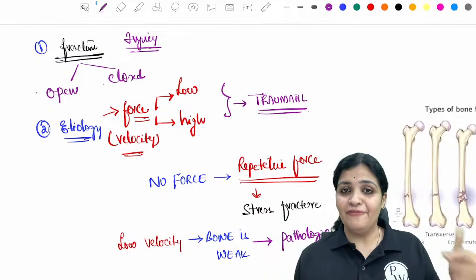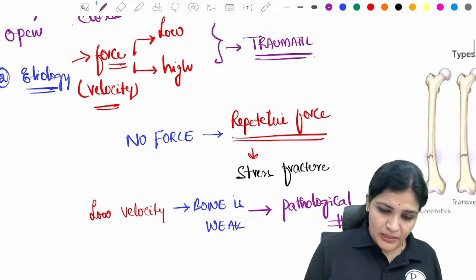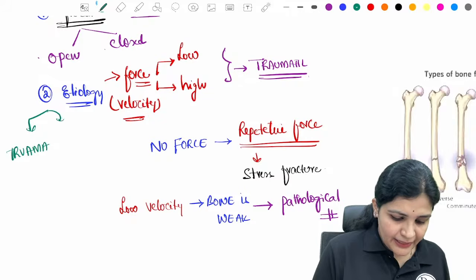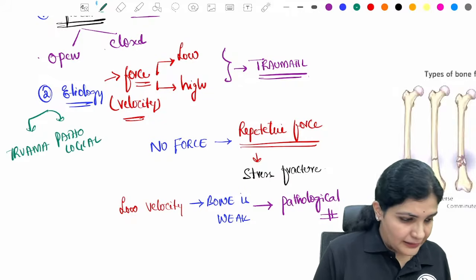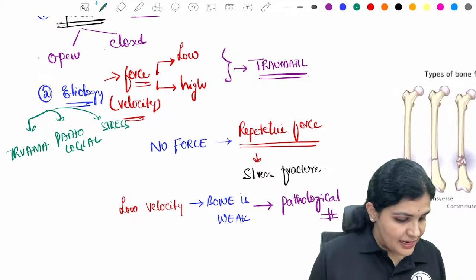If the bone itself is weak, then it is called a pathological fracture. So based upon the etiology, we have three types of fractures: one is traumatic, the second one is pathological, and the third one is your stress fracture, right?